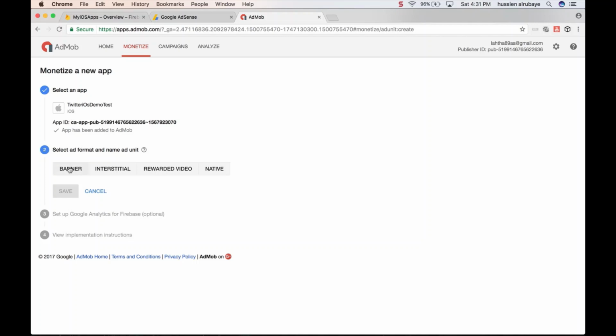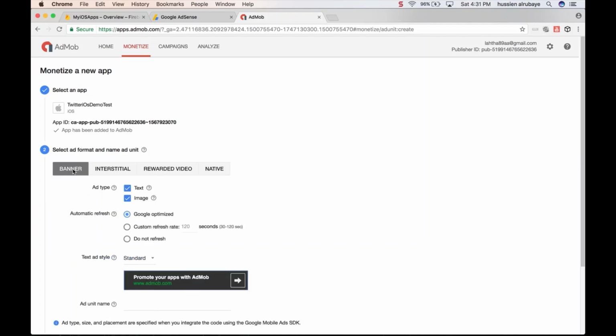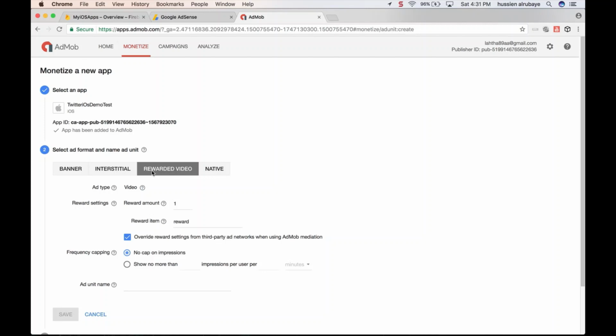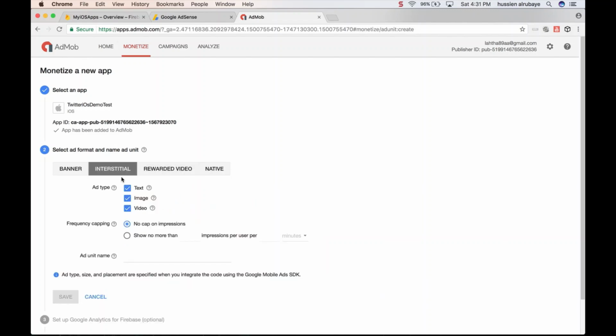There are different ad types I could add to my application, like banner, which displays a banner inside my application. I could use interstitial, which is full screen. Rewarded videos are like people say, hey, to gain 5 coins, see this ad, so you display how much the amount is. And there is native, which displays native ads. I will teach you in this video how to use interstitial. You could do any of these. They are the same. You follow the same pattern. So I will name it ads ins, and I click save.